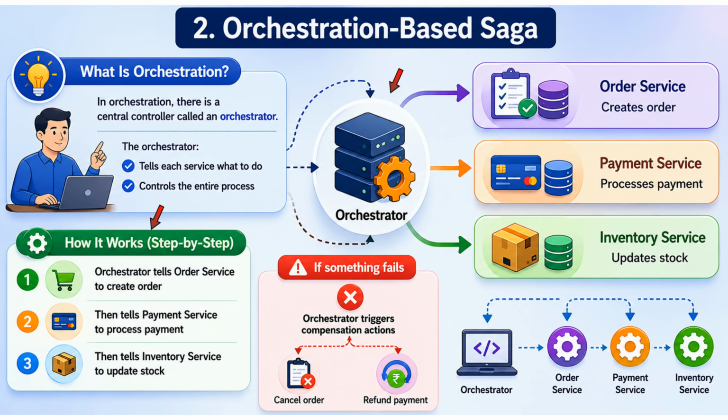Now we will see how orchestration works. The orchestrator tells the order service to create an order. Then the orchestrator tells the payment service to process the payment. Then the orchestrator tells the inventory service to update the stock. Now suppose something fails, maybe payment processing fails. In that case, the orchestrator triggers compensation actions. For example, cancel the order and refund the payment. So one central controller manages the entire process.